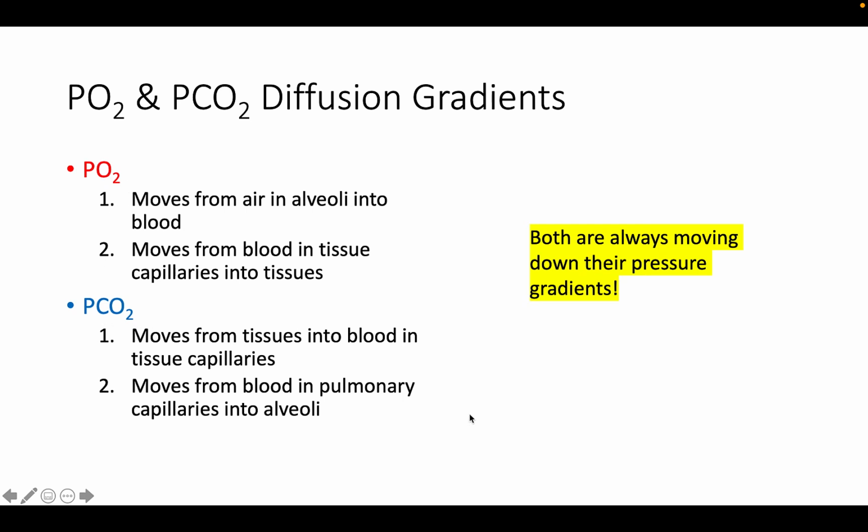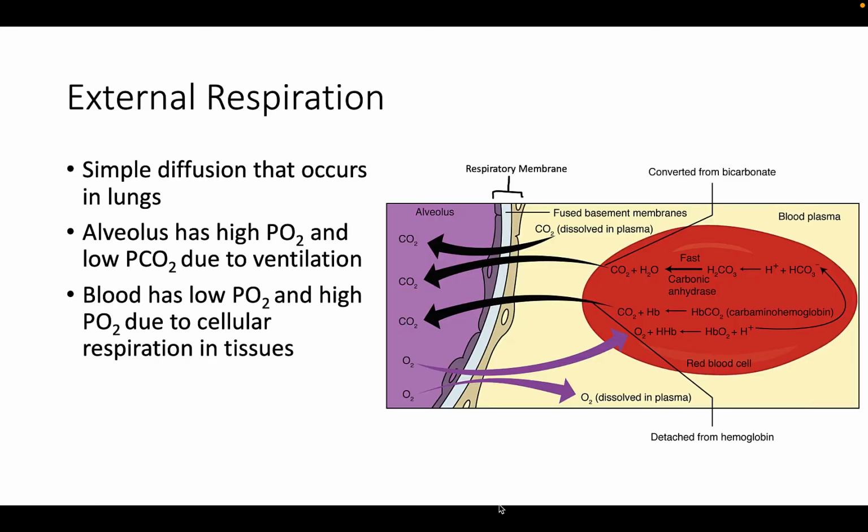But now we can talk about the actual nitty-gritty of this diffusion. So we have internal and external respiration, referring to the processes of where they are occurring. So external respiration is simple diffusion that occurs in the lungs. So that's where we are when we're talking about external respiration. You can think of this as the internal environment of your body making contact with something that is external, because that air has made its way through a continuous tube, a passageway, down to the lungs and the alveoli in the lungs to make contact with this epithelia and transfer oxygen into the blood and receive carbon dioxide from the blood.